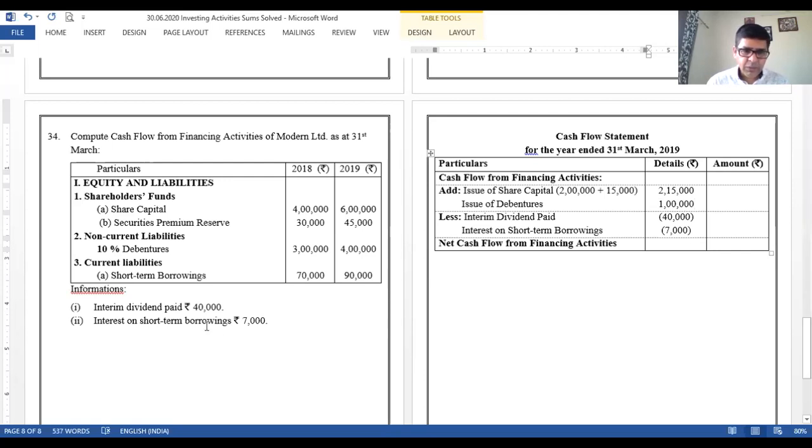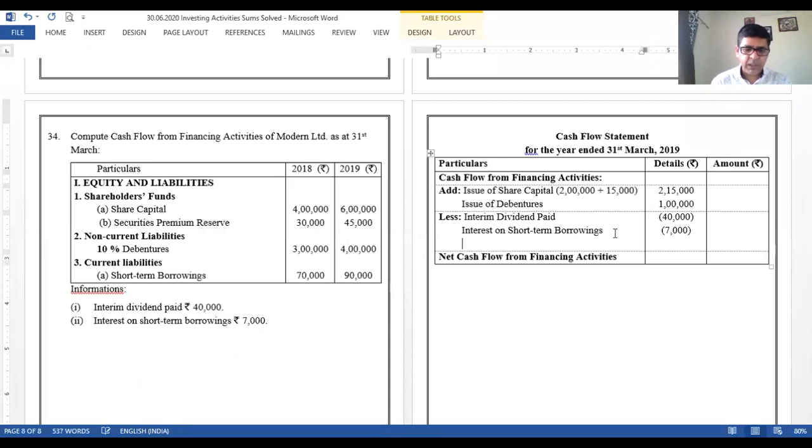You have to take care that interest over here is given, but that interest is on short-term borrowings, not the long-term borrowings. So debenture being a long-term borrowing, I need to mention it again over here. Interest on debentures, right? Amount again negative because interest is paid by us. 3 lakh ka 10% is 30,000. Okay.